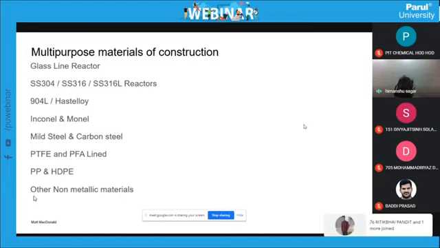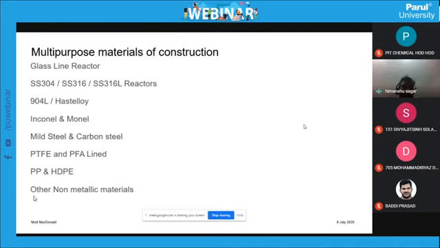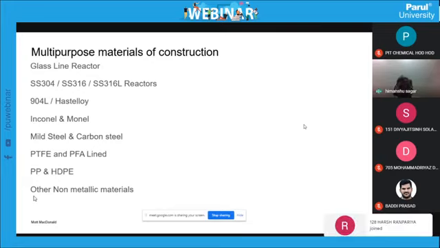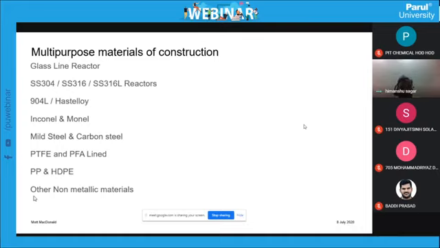Also, for chlorination and bromination reactions, chlorine and bromine are both highly toxic as well as highly corrosive materials. So you cannot use even SS 904 material. You have to go for non-metallic pipes, non-metallic fittings, and non-metallic reactor vessels.